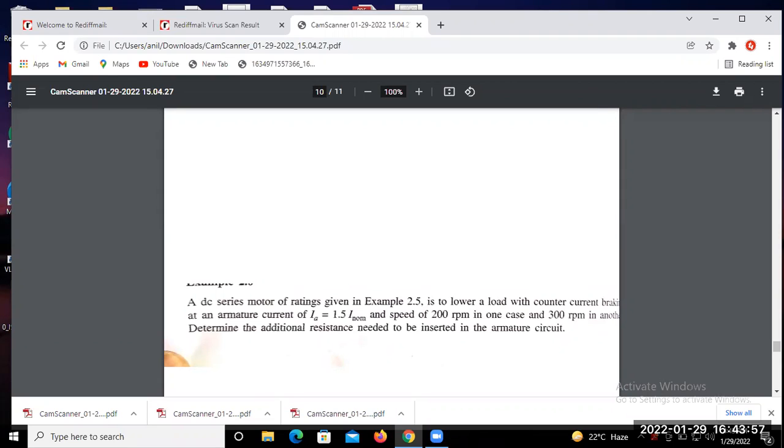Armature current equal to 30 ampere into armature resistance, already just put that in. So just practice some simple problems. This is all about the DC series motor; dynamic braking and plugging braking you can find. Just we stop here, and in the next class we will discuss. Just practice whatever we discussed for the internal exam.